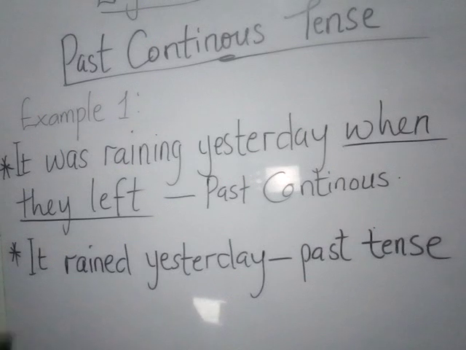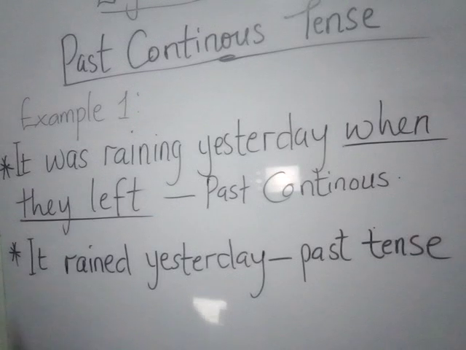Just to tell you that when you use past continuous tense, it is to express an action that was happening at a particular time, and especially in connection to another action. It's especially when there is something else that happened at the same time that you use past continuous tense.